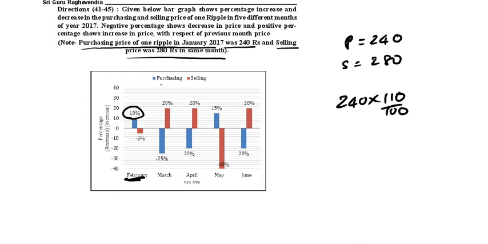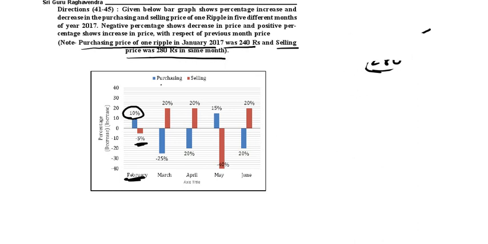Suppose the selling price in February is asked. In January it is 280. In February the selling change is -5, that means decrease. So 280 into 95 by 100. In January the purchasing price was 240 and the selling price was 280. Based on these two values, you should answer the question.